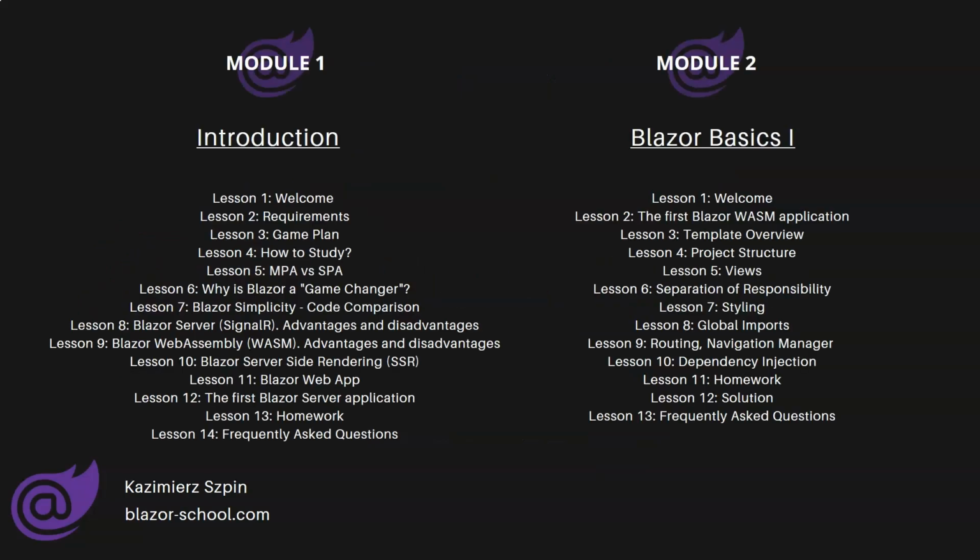The first module of the training is a general introduction to both the training itself and to Blazor. In the initial lessons, I will try to give you an idea of how we will work throughout the training so that you can get the most value out of it. In the following lessons, we will start with the theory related to Blazor itself. I don't like theory myself. I prefer to focus on practice, and that's how we will work throughout the training. But we need to go through a minimum of theory. I will explain what Blazor is, its advantages and disadvantages, why I believe it is currently the biggest game changer on the market, and why many companies will soon be convinced of it, further increasing its popularity. I will also introduce you to the most important concepts of the basic types of applications we will be creating.